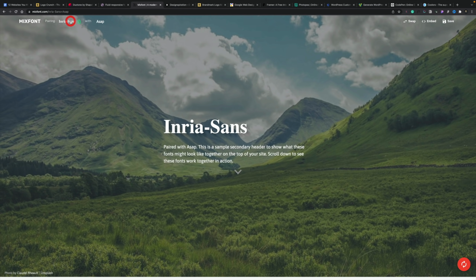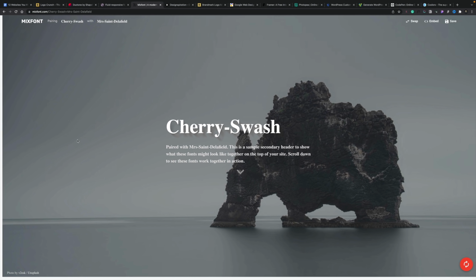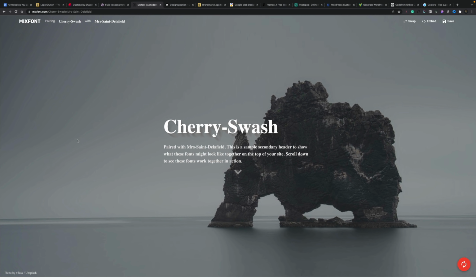And if you want to lock a font, you can simply click to lock it, and then we can just keep on going through the various different iterations until we find something we like, and then we can just go ahead and embed that information directly into our site, or just use this as a starting point where we know the names of the fonts, and then we can reference those. So a great way of getting font pairings and just testing some things out to get a little bit of fun flair on your designs.